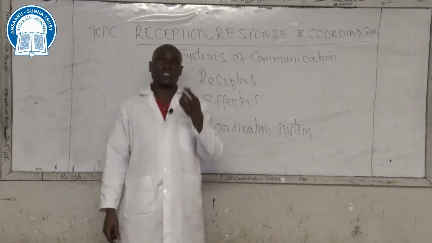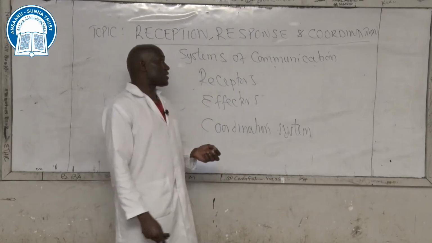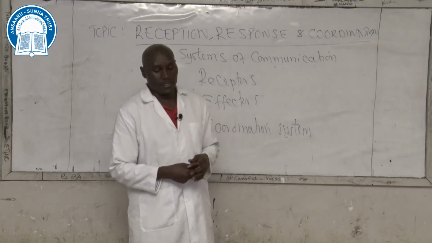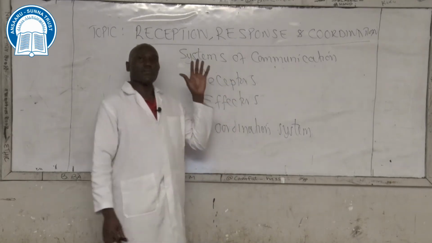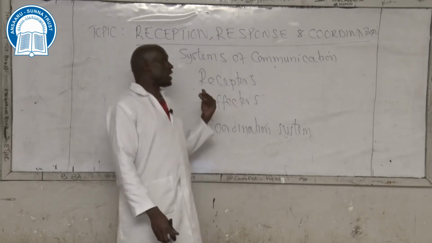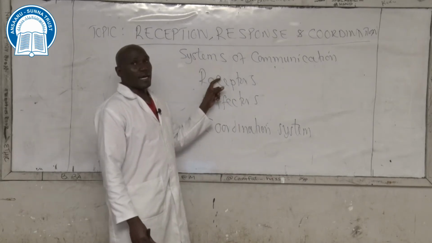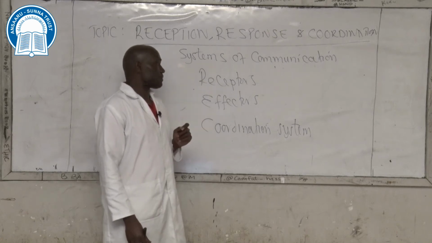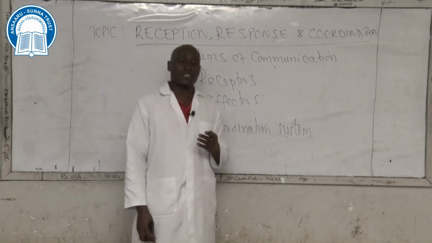We have the nose that also detects chemical substances. We have the skin that detects light and many others. So we do have different types of receptors, as we've mentioned. We have eyes, ears, nose, skin.